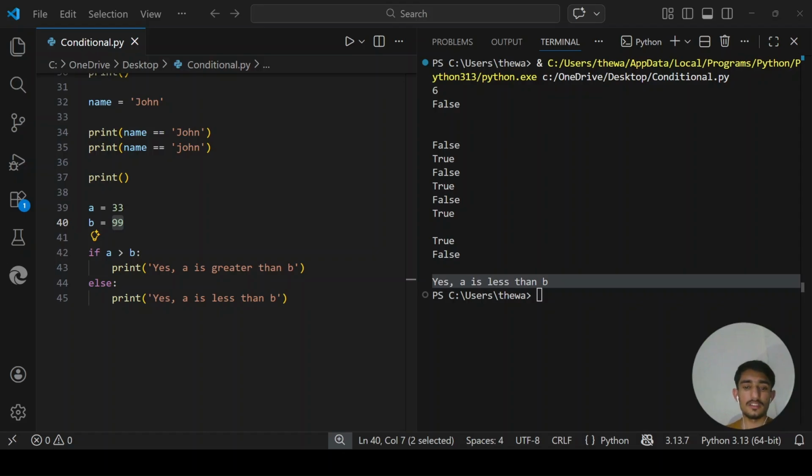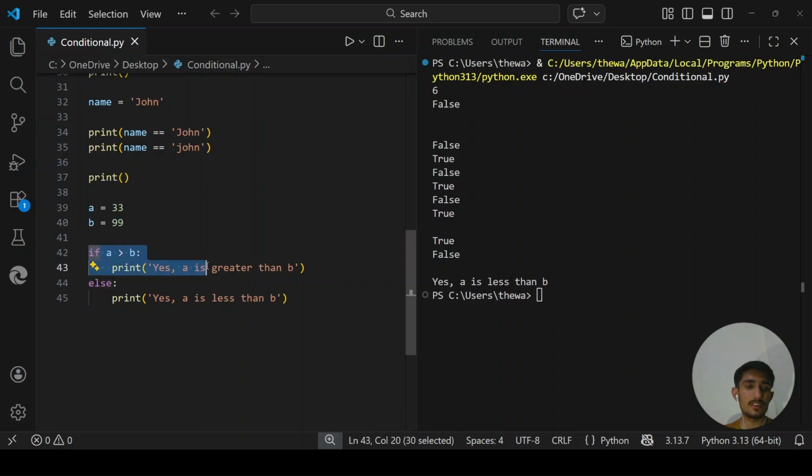So we can see that here that condition is false, so Python moves on to the next condition, which is else. This will print something because this is the else block, and if the condition is not true, then this will run. If this one is true, then the else condition will not run.